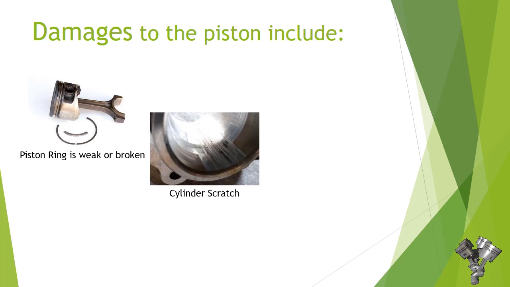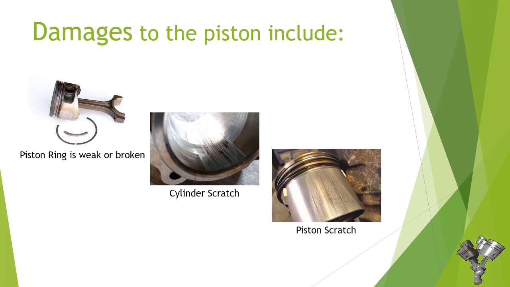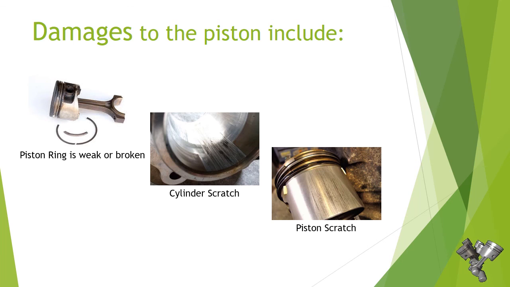Number 2. Cylinder scratch. Cylinder scratch causes the compression generated when the piston is in the combustion chamber to be less than maximum. Cylinder scratch can occur because of a broken piston ring. Number 3. Piston scratch. Piston scratch, besides causing the cylinder to scratch, also causes the resulting compression to be weak and the oil transport into the combustion chamber.